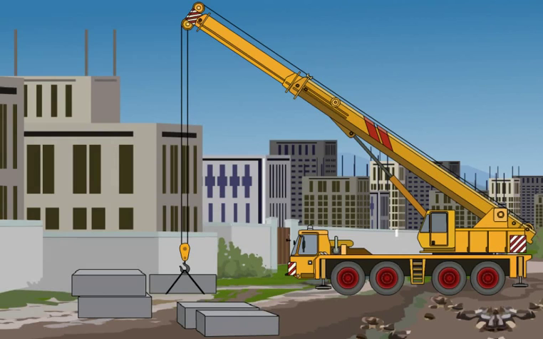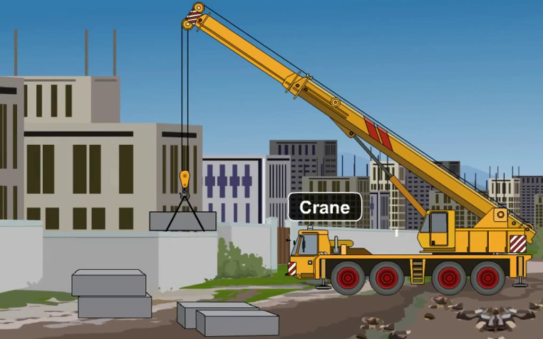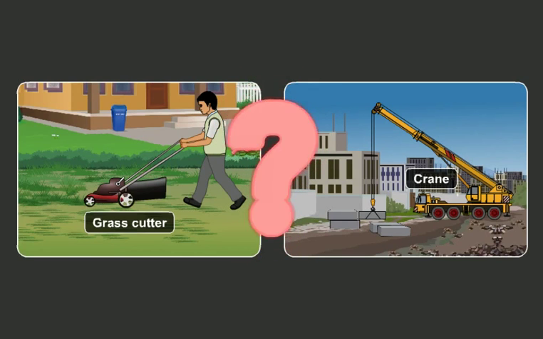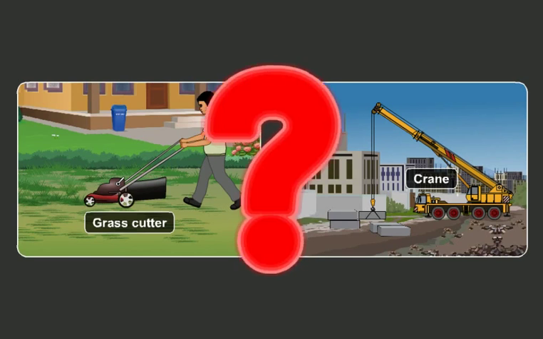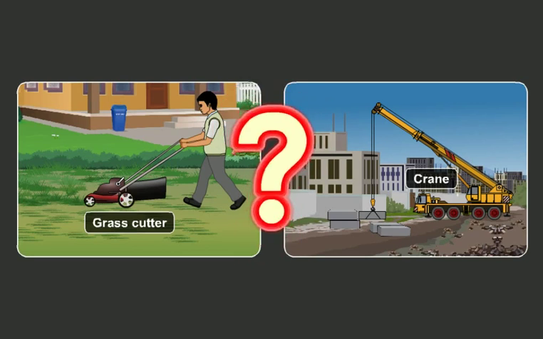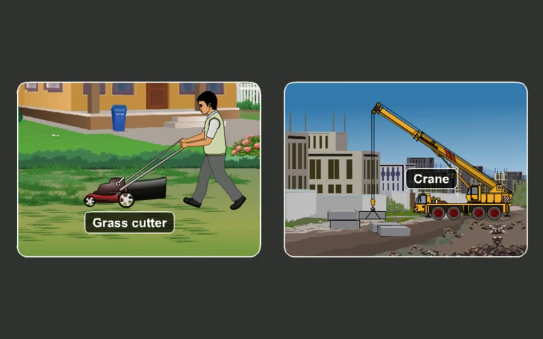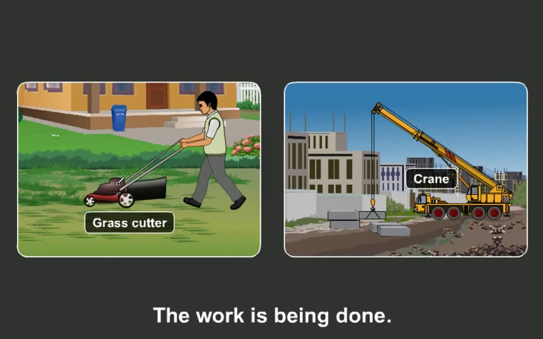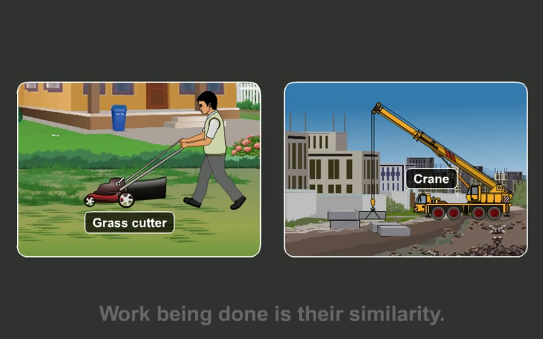In the second example, we see that a crane is lifting a load to the top of the house from the ground. So, what are the similarities and the differences between these two examples? Here, in both the examples, the work is being done. It is their similarity.